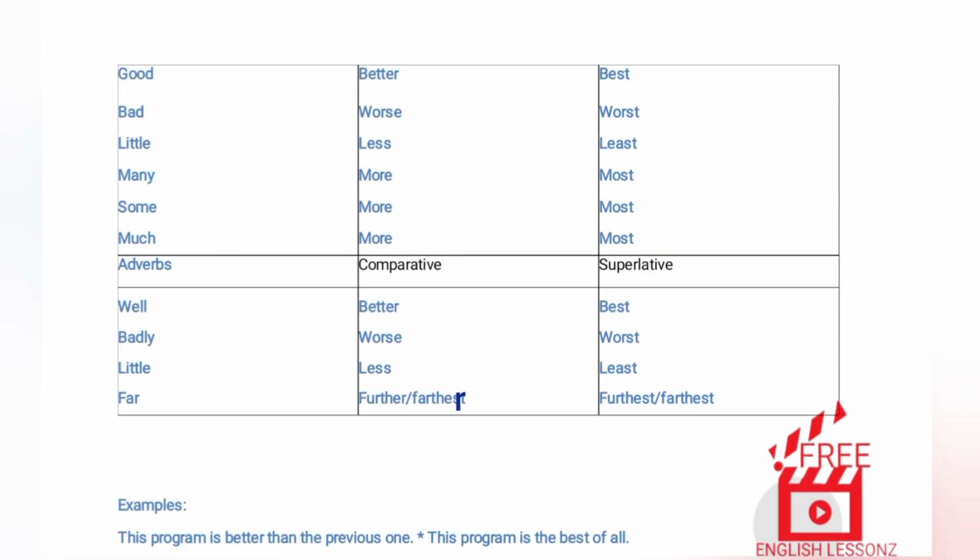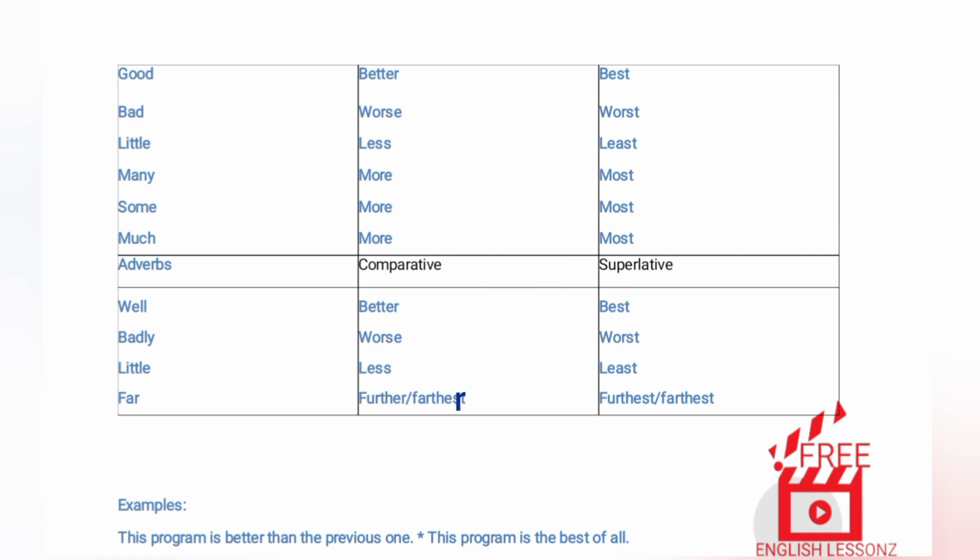Adjectives: good, better, best. Bad, worse, worst. Little, less, least. Many, more, most. Some, more, most. Much, more, most. Adverbs: well, better, best. Badly, worse, worst. Little, less, least. Far, further/farther, furthest/farthest.